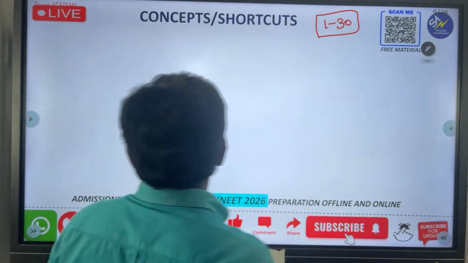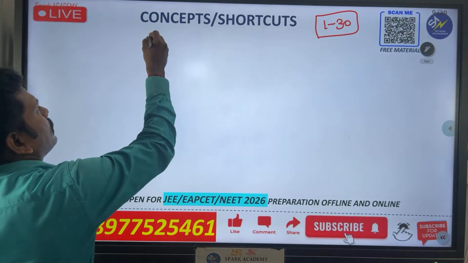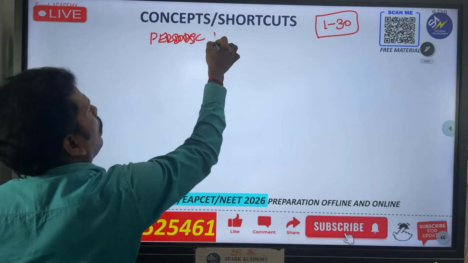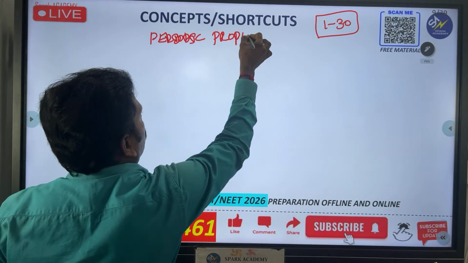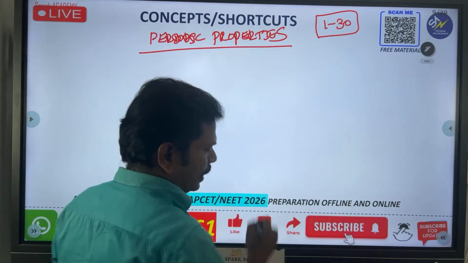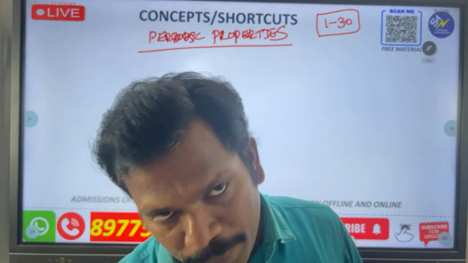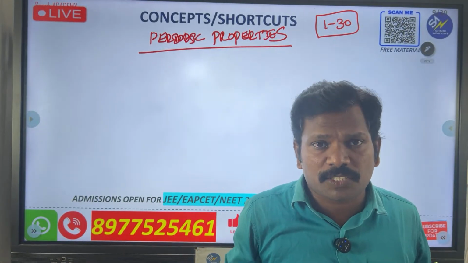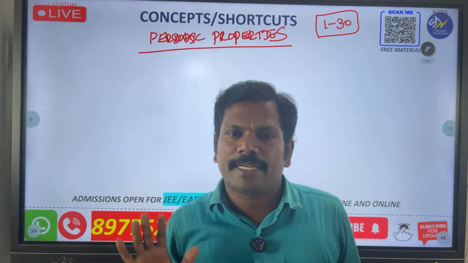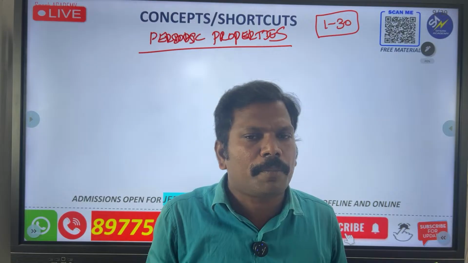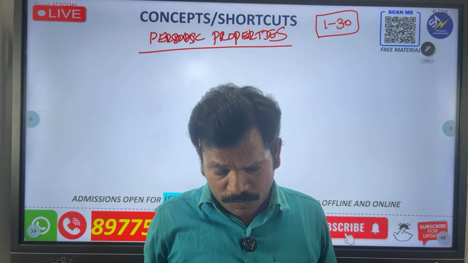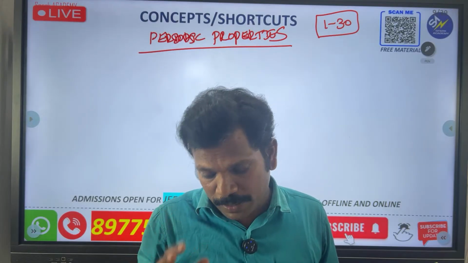Okay, next one is periodic properties. Very important. So can anybody tell about the periodic properties? Those who are watching these videos, please type your answer. Even if you only know what they are, you can type. So what are the periodic properties and how do they change in groups and periods?